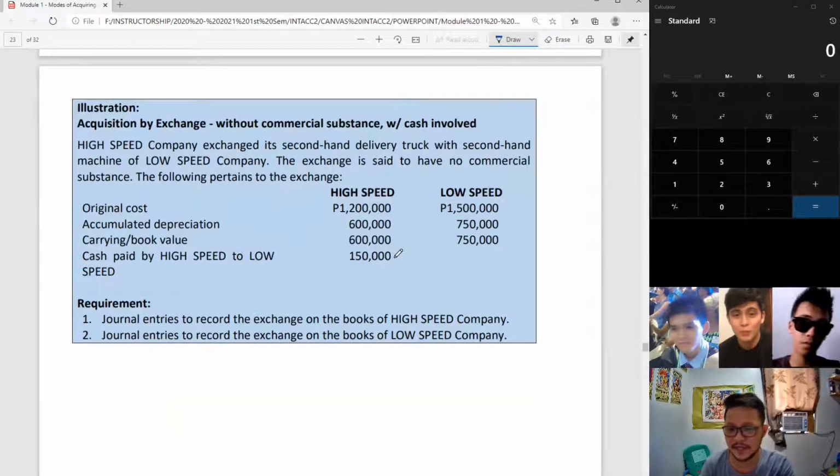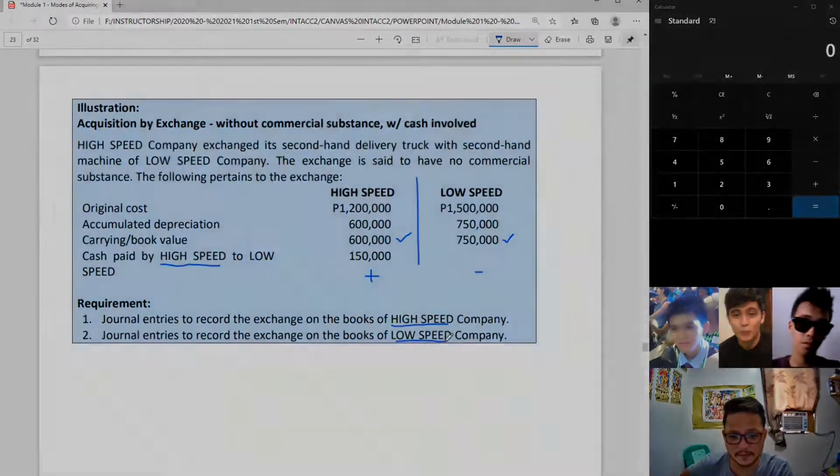So, ano ang gagamitin natin? Okay, high speed and low speed. Sino nagbayad? Paid by high speed again to low speed. So, ikaw high speed, added cost mo ang 150,000. Ikaw naman low speed, deduction sa'yo ang 150,000. The carrying amount, 600 for high speed. We will be using that for the first requirement. And 750,000 for low speed. We will be using that for the second requirement.